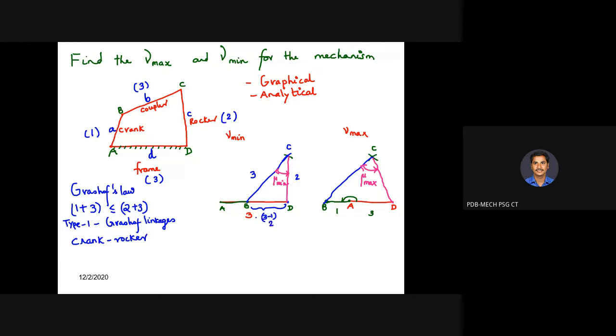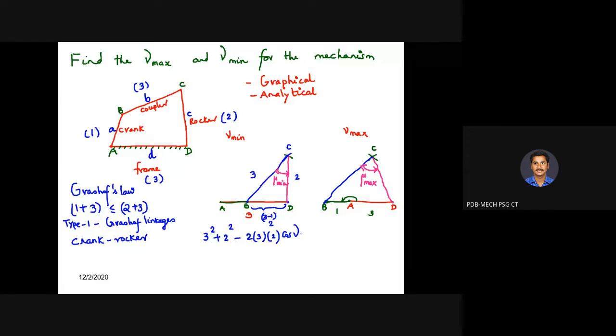Exactly correct. Now we need to write the cosine law. First, BC square. BC is 3 centimeter, so 3 square, plus another side CD. CD is 2 centimeter, so 2 square, minus 2 into 3 into 2, that is 2 BC CD, multiplied by cos gamma.